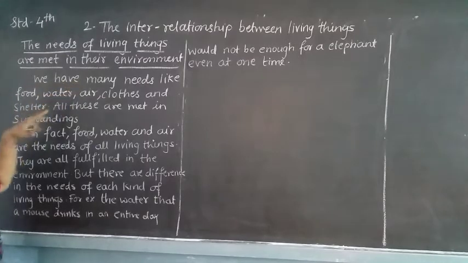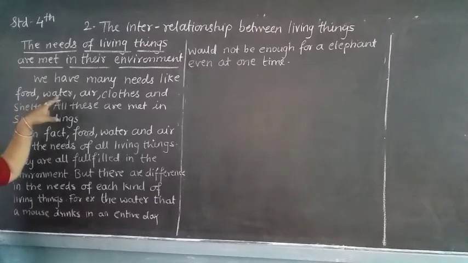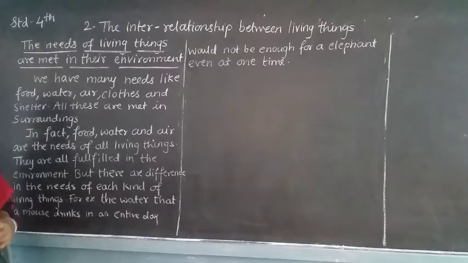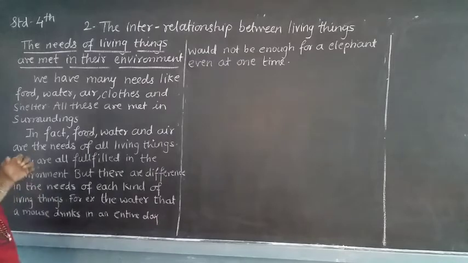We have many needs like food, water, air, clothes and shelter. These are the basic needs of us. They are nothing but food, water, air, clothes and shelter. All these are met in the surrounding. All these we get from the surrounding.